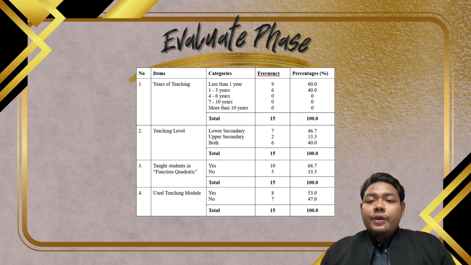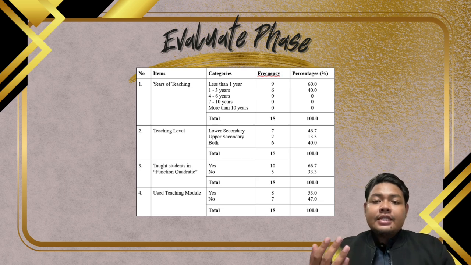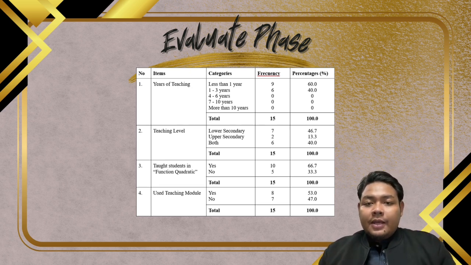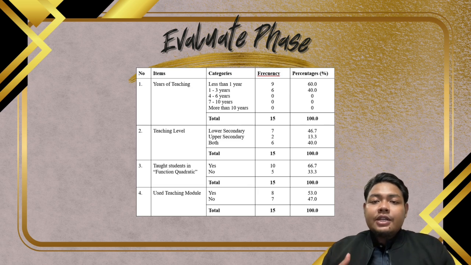From this table, we can see that 60% of our respondents have less than a year of teaching experience, whereas the rest have teaching experience from 1 to 3 years. Most of our respondents teach lower secondary students, which is 46.7% of them. 40% of them teach both lower and upper secondary students, and the remaining 13.3% teach upper secondary students.